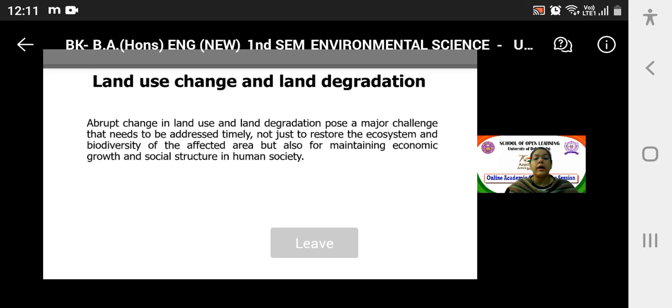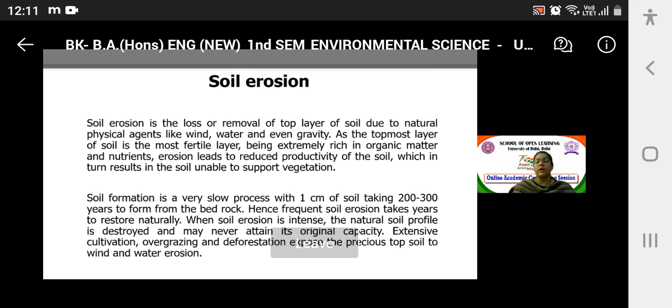Okay, and when their livelihood gets affected, what happens? That somehow affects the social strata of the society. Certain people need to migrate because of land degradation. When their land is no more productive, they migrate to resource rich areas. That again affects the economic growth and also affects the social structure which exists in that particular human society. Okay, so now let us move to soil erosion.